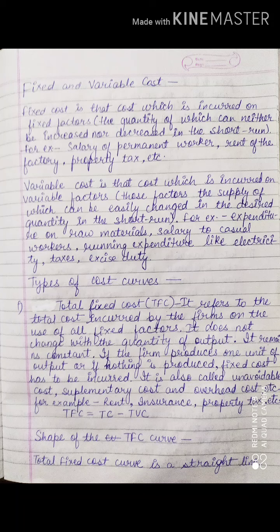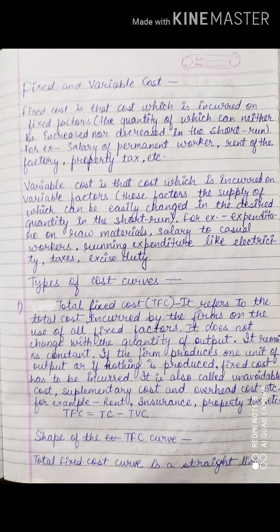Whatever cost you are incurring on the use of fixed factors, only that cost you will consider. It does not change with the quantity of output. Fixed cost is constant. It remains constant if the firm produces 1 unit of output or if nothing is produced. Fixed cost has to be incurred.